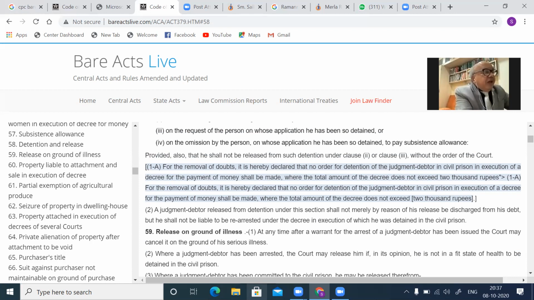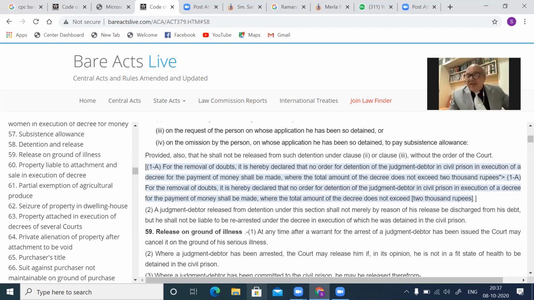For the removal of doubt, it is hereby declared that no order of detention in civil prison in execution of a decree for payment shall be made where the total amount does not exceed 2,000. If it is merely 2,000, no arrest. So your remedy will be to go for attachment and sale. You cannot seek arrest from the court of law.